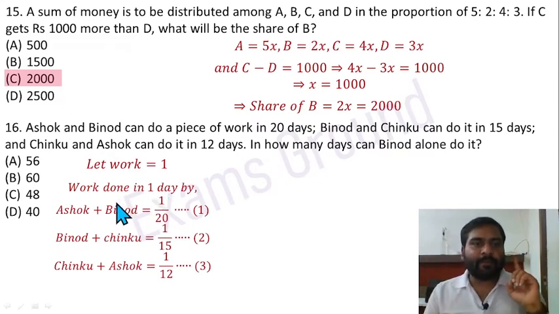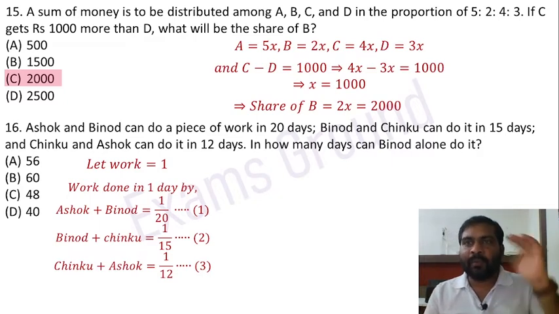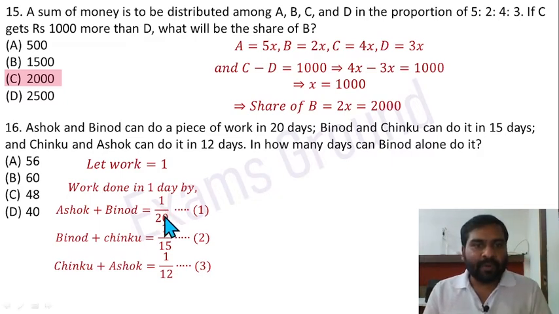एक दिन में किया गया काम by Ashok and Binod is 1 by 20, because for the complete work they are taking 20 days. So in 1 day they will do a fraction of that work, and that fraction is equal to 1 by 20. Okay, so 1 by 20 is done by Ashok plus Binod in 1 day. Similarly, Binod plus Chinku work done in 1 day equals 1 by 15. And Chinku plus Ashok, they will do work in 1 day equal to 1 by 12. Okay, now